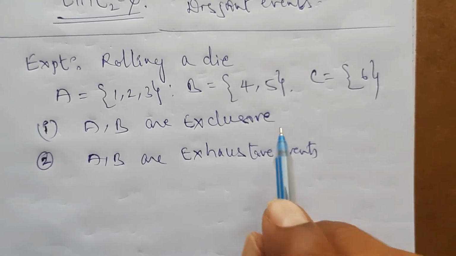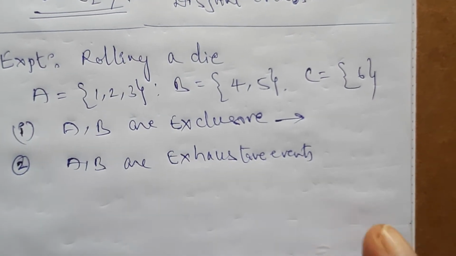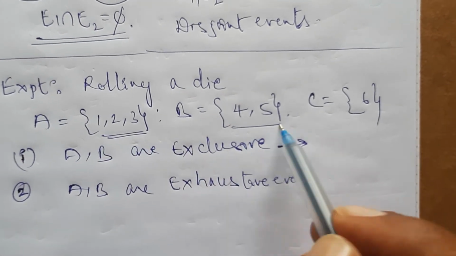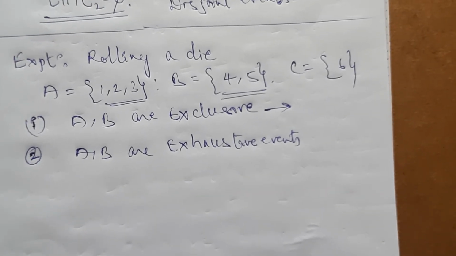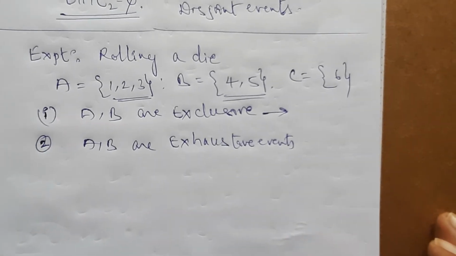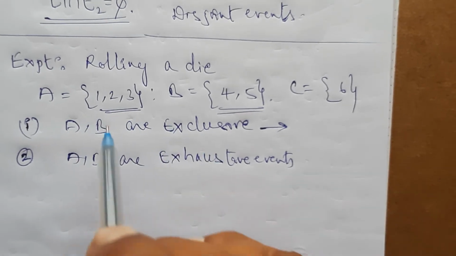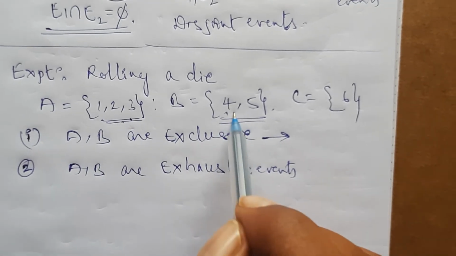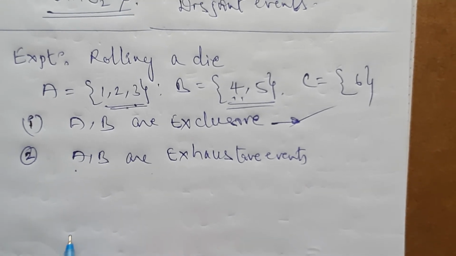Now, are A, B exclusive or not? If you observe, is there any common region between these two? Here A is 1, 2, 3 and B is 4, 5. Since there is no common region, automatically they are exclusive. Are A, B exhaustive events?